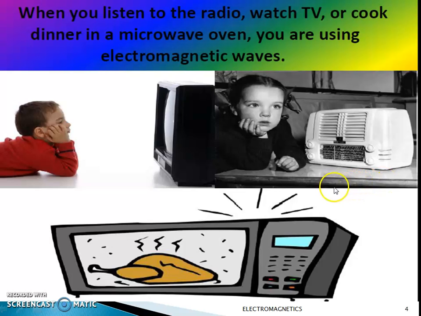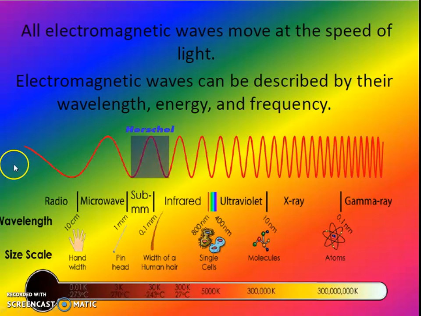These are some examples of electromagnetic waves. When you listen to the radio, watch TV, or cook dinner in a microwave oven, you are using electromagnetic waves. All electromagnetic waves move at the speed of light. They can be described by their wavelength, energy, and frequency. These are showing the limits of each electromagnetic wave.